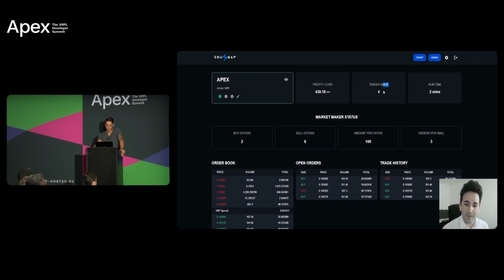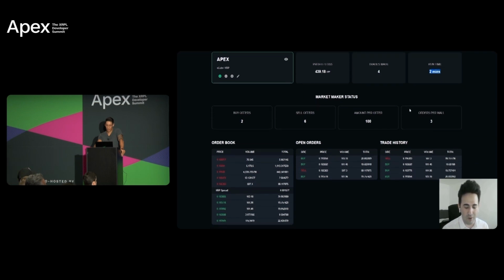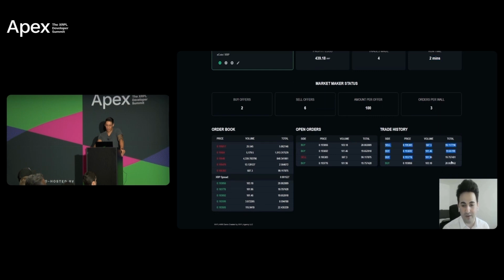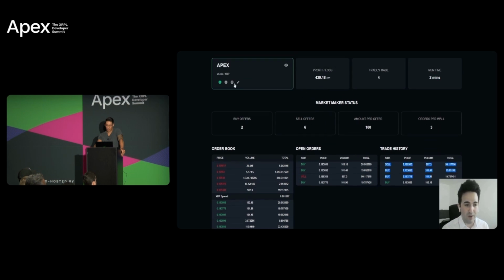We can see right now 4 trades have already been placed. We can see how long the bot has been running, and we can also see the trade history. So this is all the main info we can see for now.